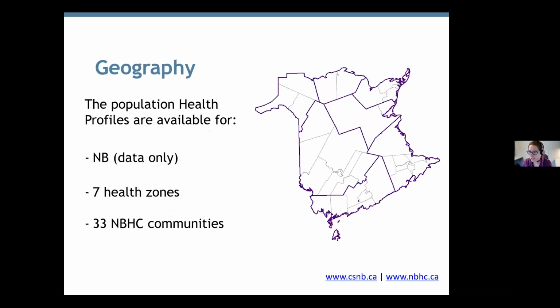As mentioned, the population health profiles are available for the province, the health zones, and at the community boundaries. On the map, you can see the dark purple lines representing the 7 health zones and the light gray lines, which are the 33 NBHC communities. These community boundaries are based on the catchment areas of healthcare service establishments.